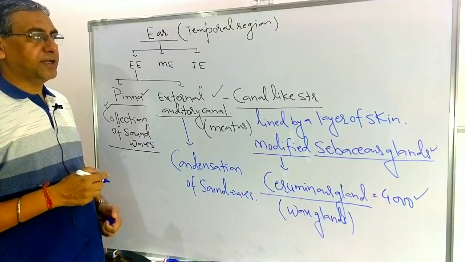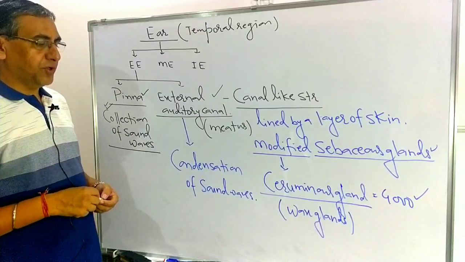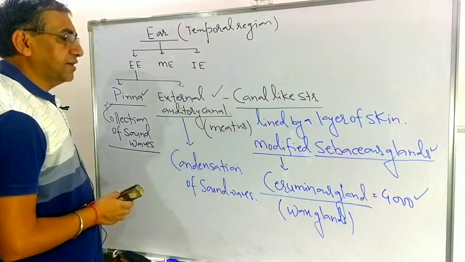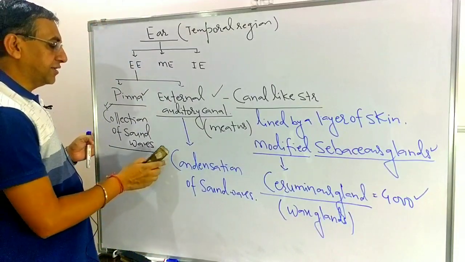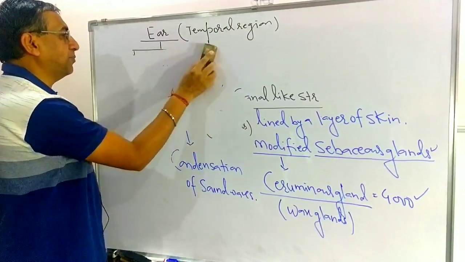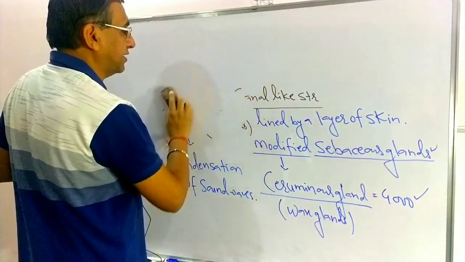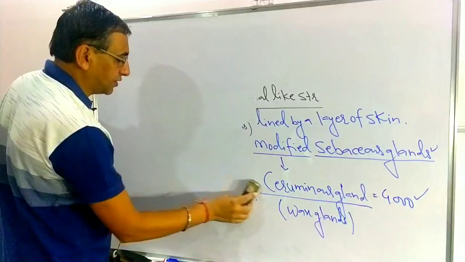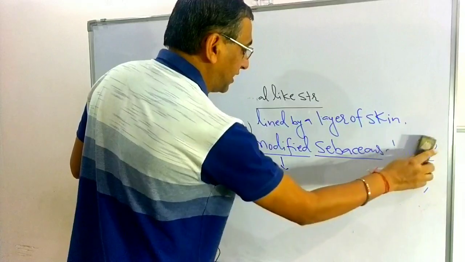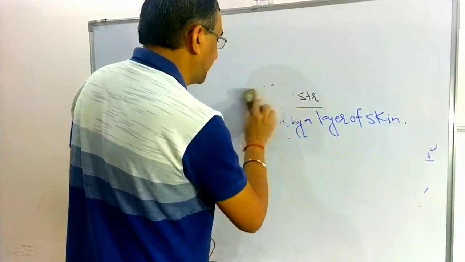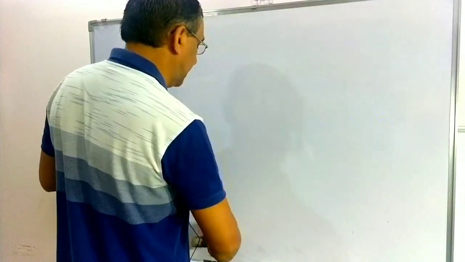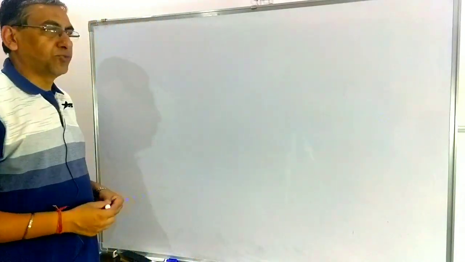So the external auditory canal is a canal-like structure lined by a layer of skin, having the modified sebaceous glands known as ceruminous glands, also known as Beck's glands. The number is 4,000, and they are related with the condensation of sound waves. So the ear pinna is related with the collection of sound waves, and the external auditory canal or meatus is related with the condensation of sound waves.